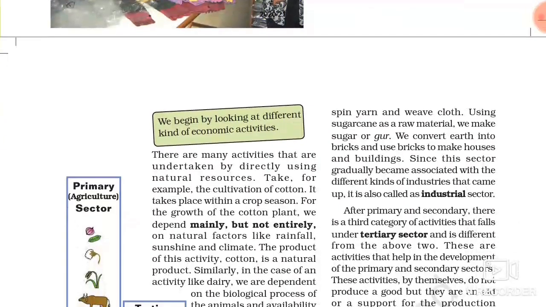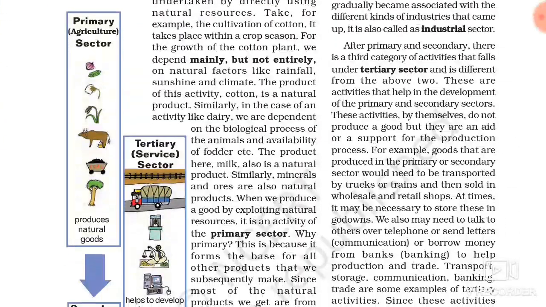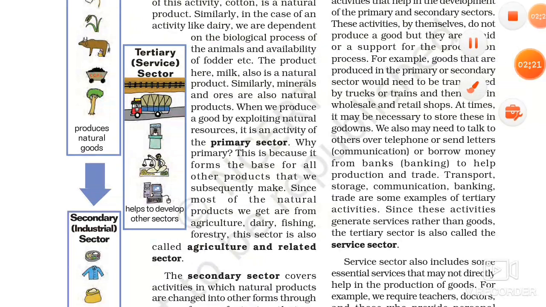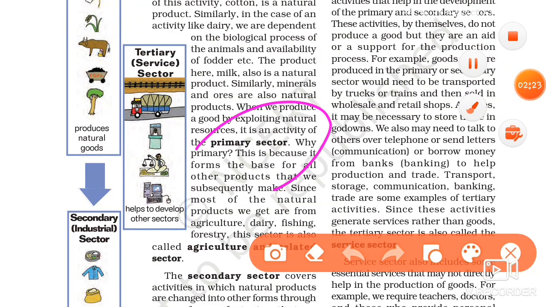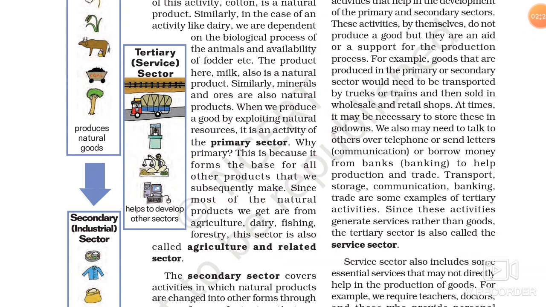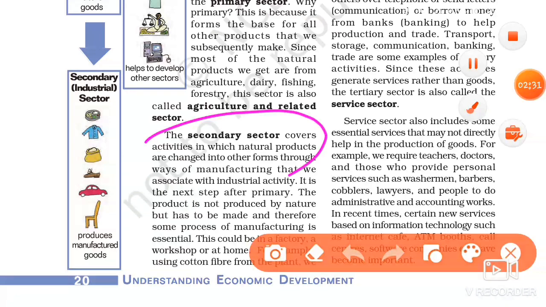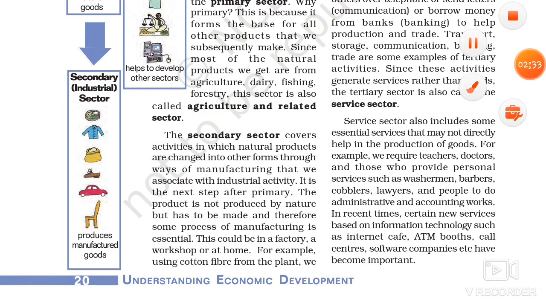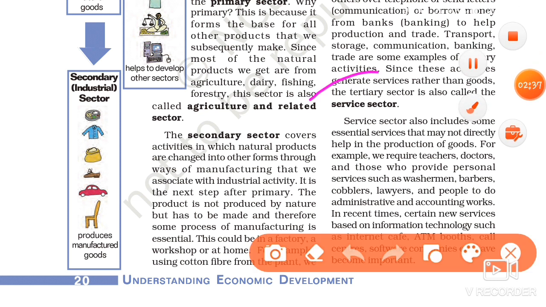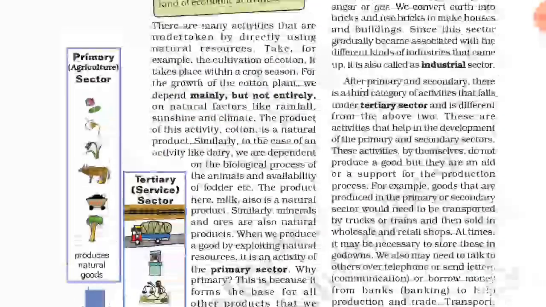There are 3 types of sectors. One is primary sector, second is secondary sector, third is service sector.